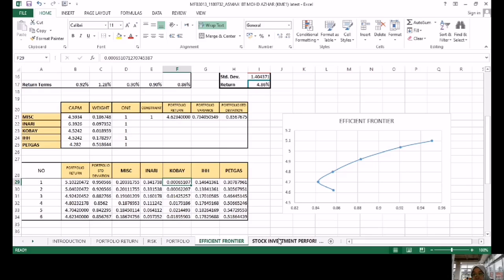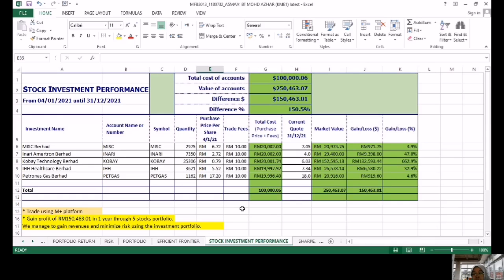Okay, and then for stock investment performance, as in my early plan, I invest in each stock weighted 20%. The total cost is 100,000. Each stock has a profit, and we can see the highest return is Kobe, 662.9.